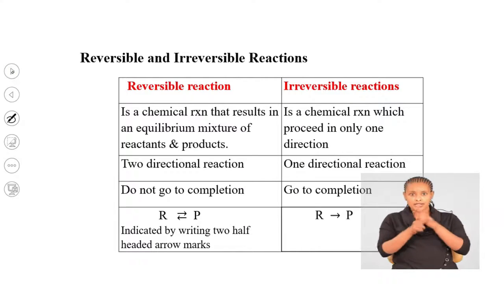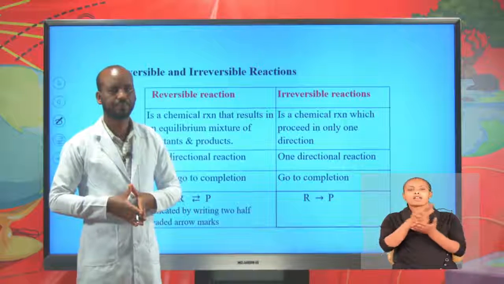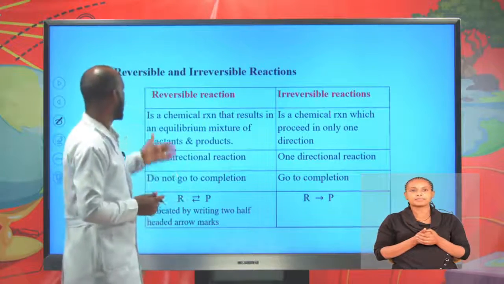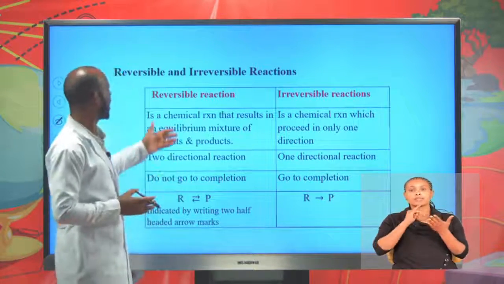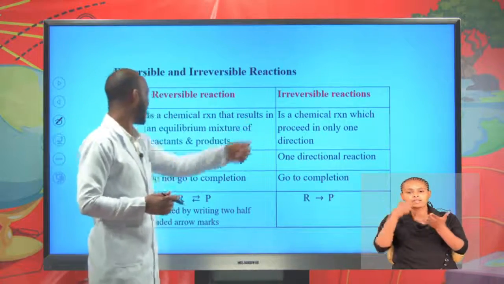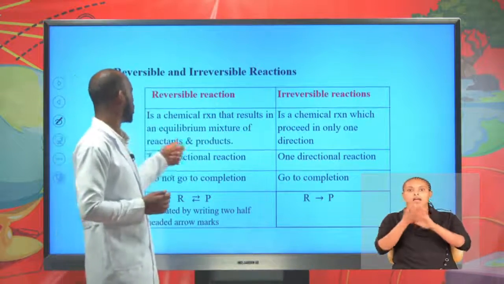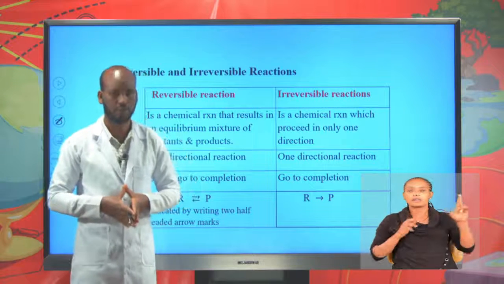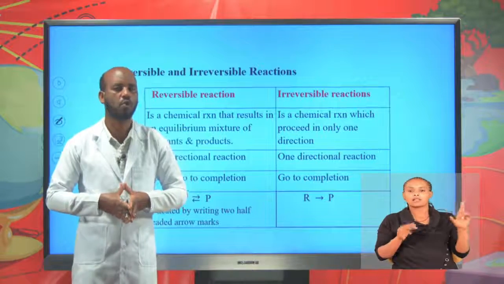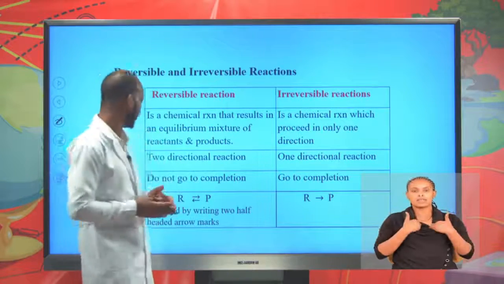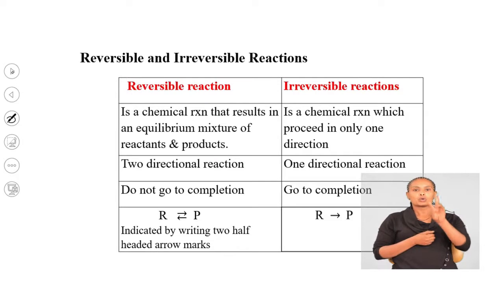Reversible and irreversible reactions. A reversible reaction is a chemical reaction that results in an equilibrium mixture of reactants and products. In a reversible reaction, at equilibrium, both reactants and products are present. It is a two-directional reaction.